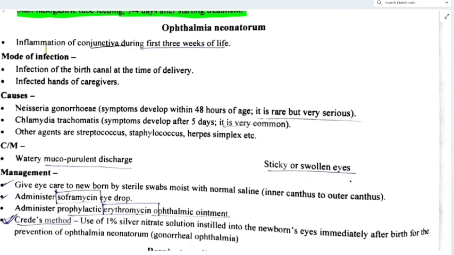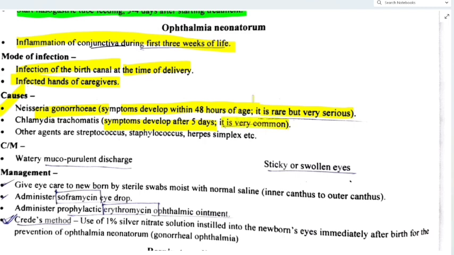So let's see. Inflammation of conjunctiva during the first 3 weeks of life. Mode of infection: infection of the birth canal at the time of delivery, and infected hands of caregivers. And the causes: Neisseria gonorrhoeae, symptoms develop within 48 hours of age. It is rare but very serious. Then Chlamydia trachomatis, symptoms develop after 5 days and it is very common.